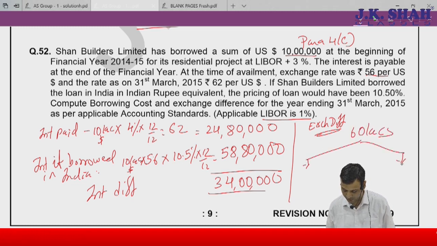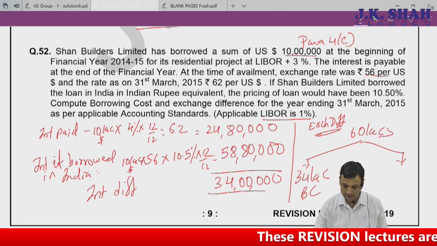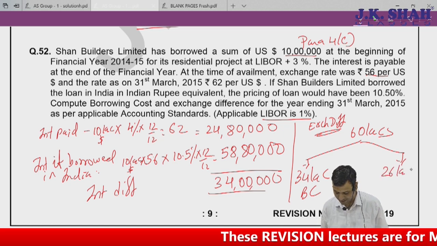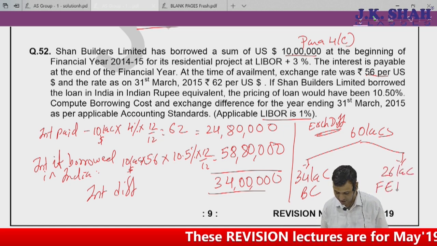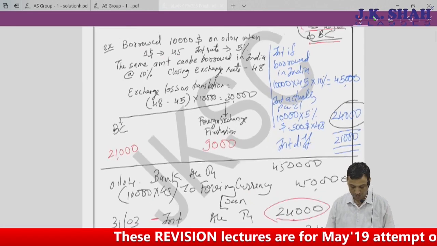As per para 4E, these 34 lakhs will be borrowing cost, and the remaining amount from this 60 lakhs, that is 26 lakhs, will be considered as foreign exchange fluctuations. This is what we had done here also.